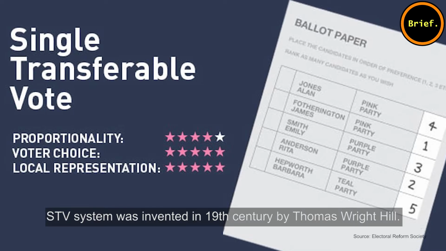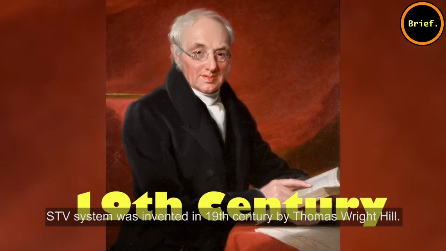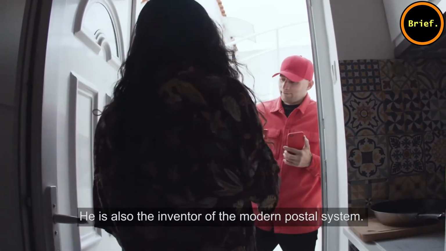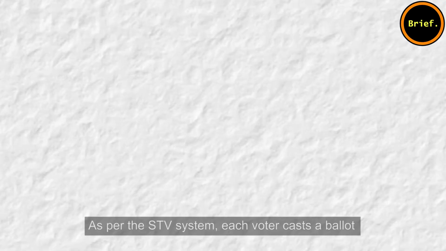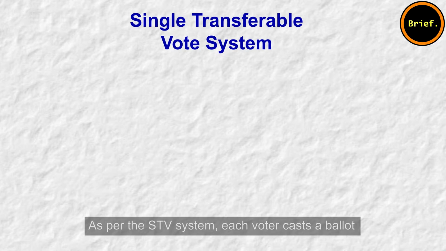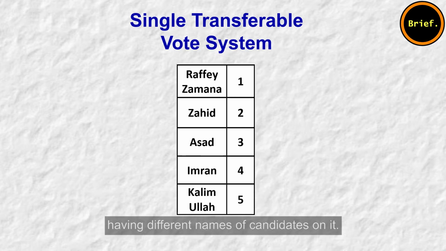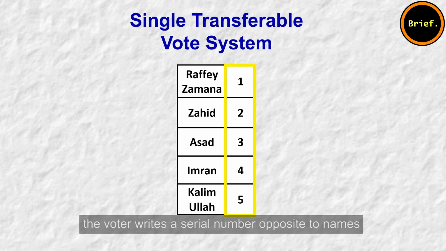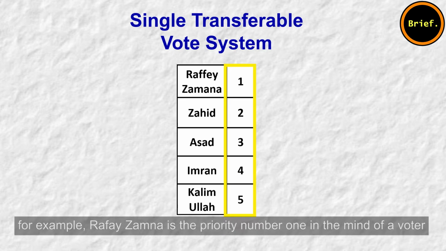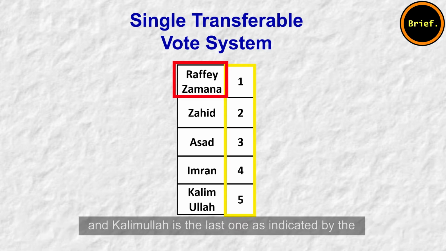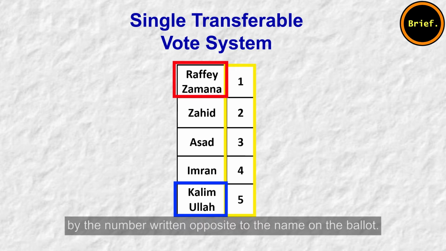STV system was invented in the 19th century by Thomas Wright Hill. He is also the inventor of the modern postal system. As per the STV system, each voter casts a ballot having different names of candidates on it. The voter writes a serial number opposite to the names of candidates with respect to his or her preference. For example, Rafi Zamana is the priority number 1 in the mind of a voter, and Kalimullah is the last one, as indicated by the number written opposite to the name on the ballot.